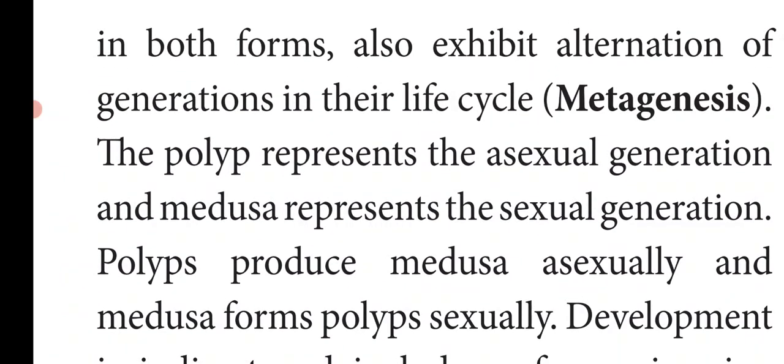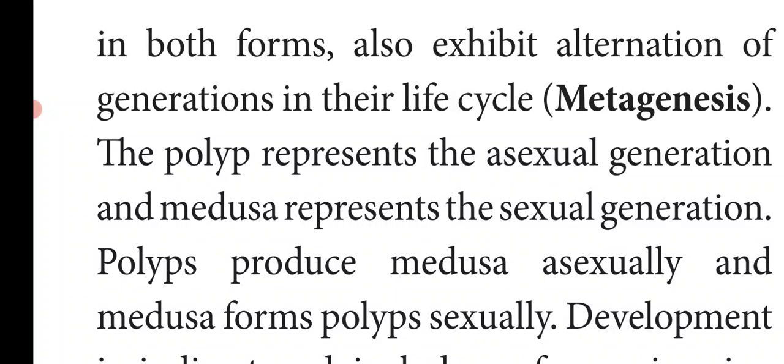Next, cnidarians, which exist in both forms, that is polyp and medusae form, also exhibit alternation of generation in their life cycle. This is called metagenesis. The polyp represents the asexual generation.